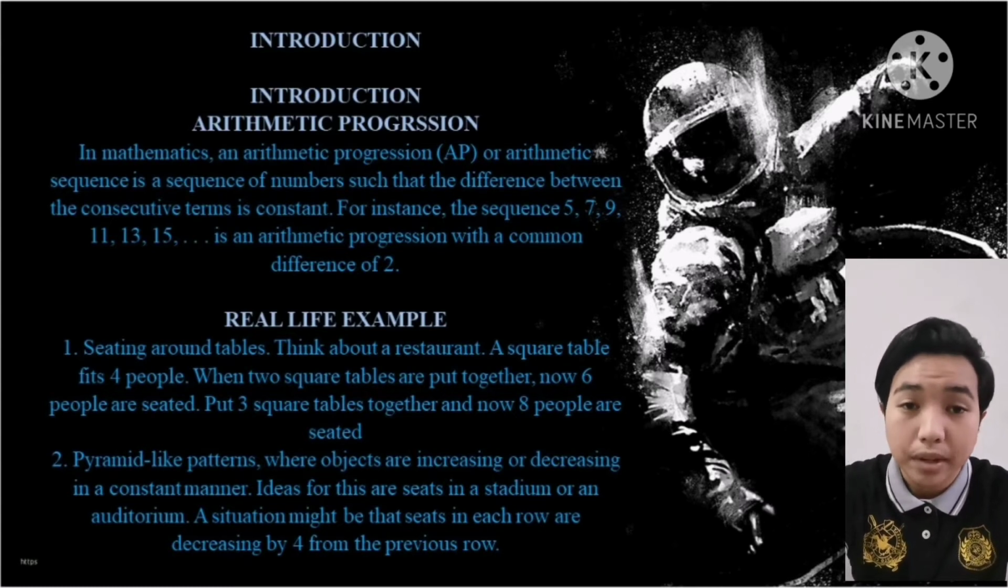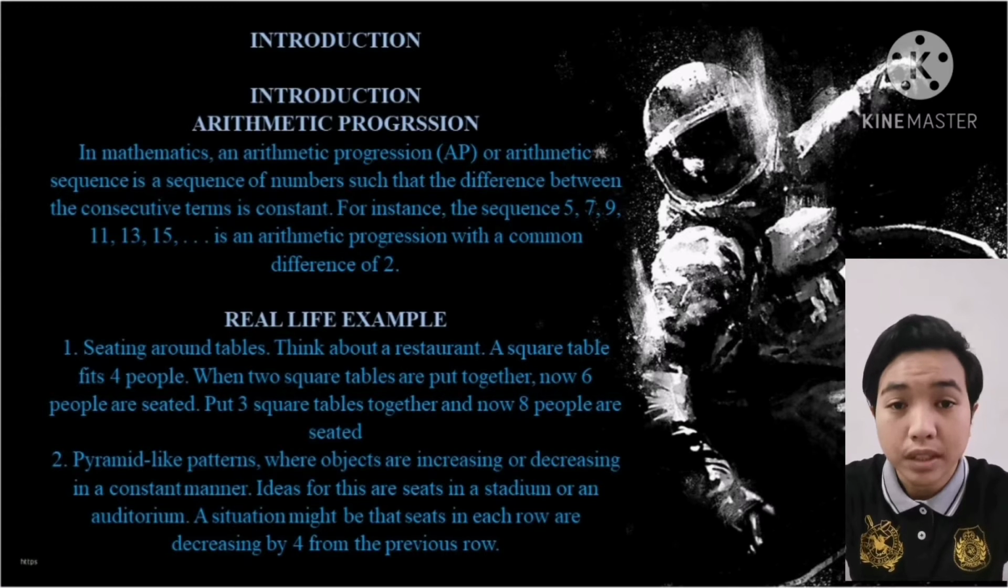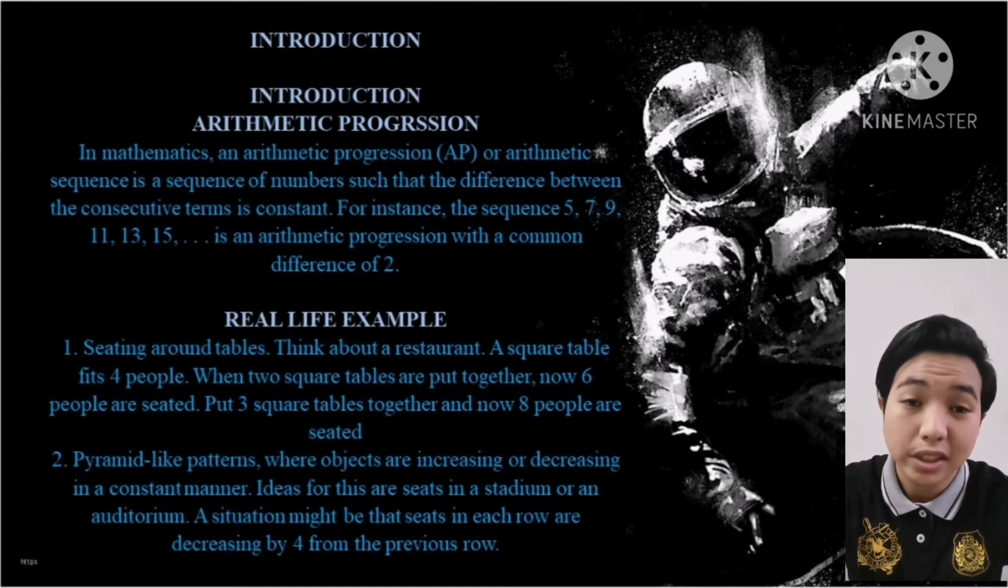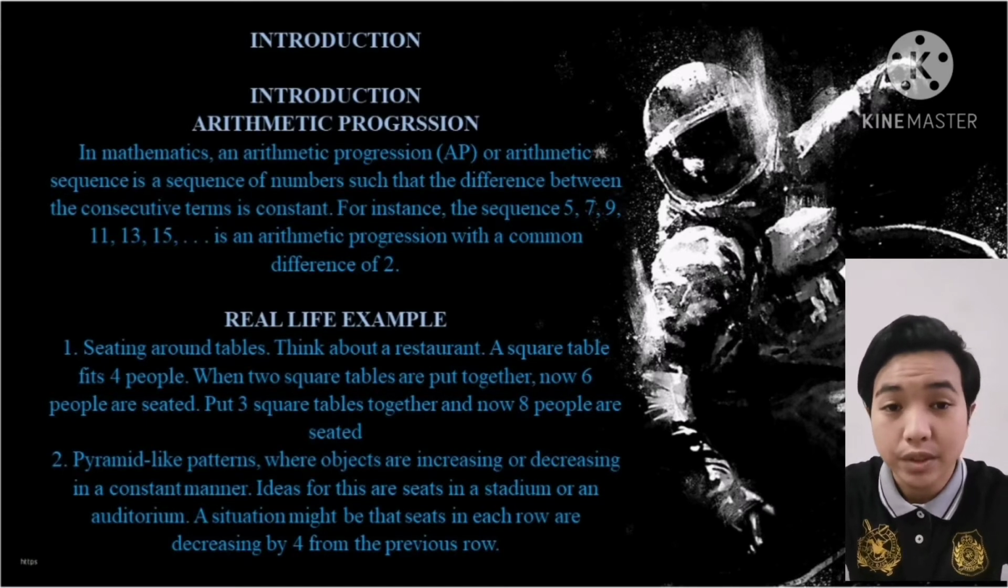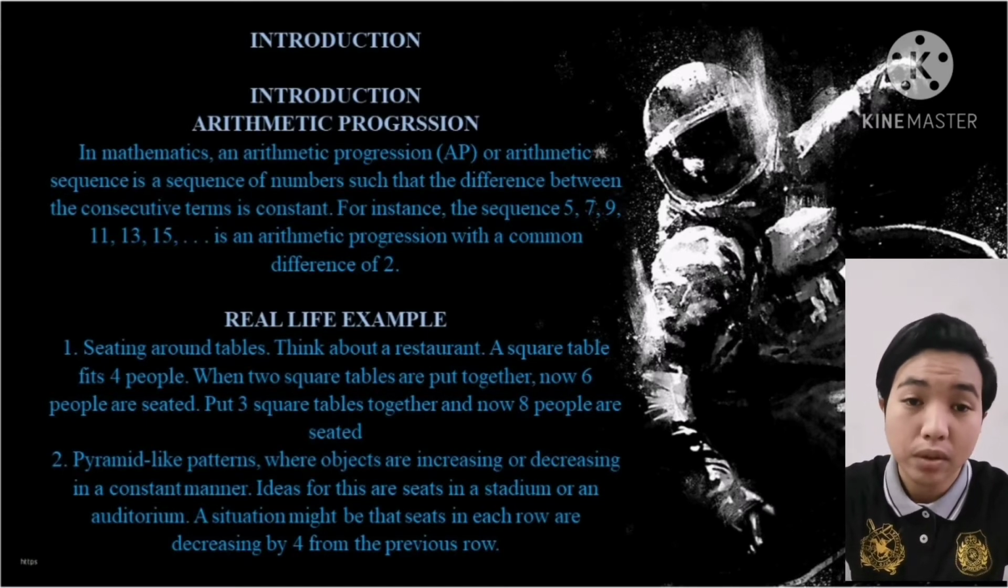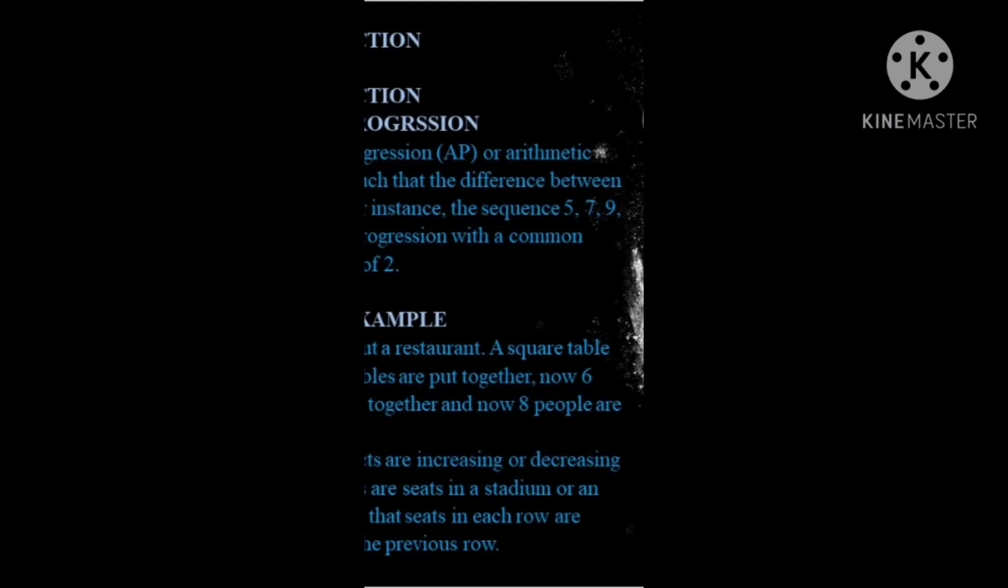Next, a pyramid-like pattern where objects are increasing or decreasing in a constant manner. An example is seating in a stadium or an auditorium. A situation might be that seats in each row are decreasing by 4 from the previous row.